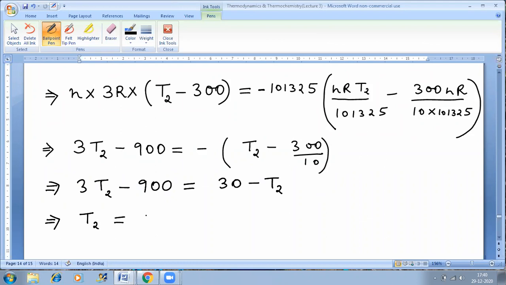So from here, if I solve, T2 will be equal to this. Right.